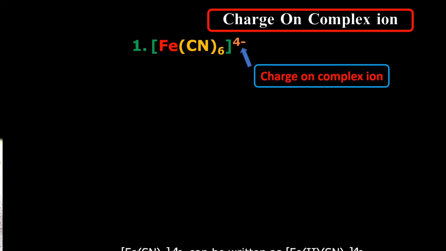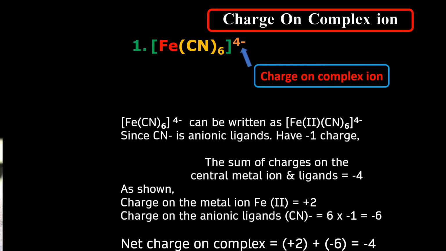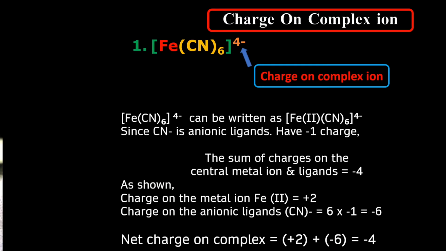Now the second example that I have taken here is the [Fe(CN)6]4- ion. Now this coordination compound can also be written as Fe2+ and (CN)6 4-. So here the charge on the Fe will be equal to +2. While we know that generally these cyanides are in the form of cyanide anions, which have a -1 charge.